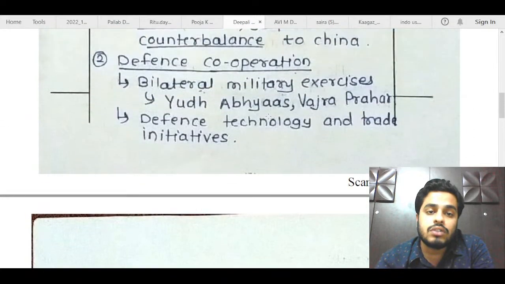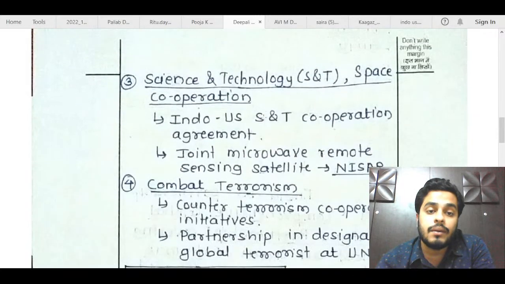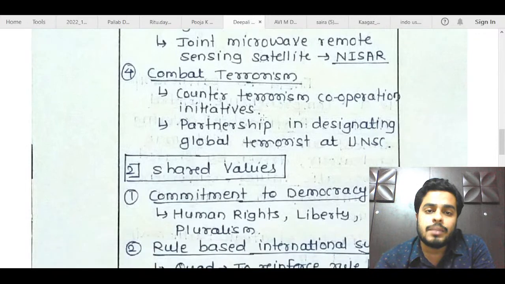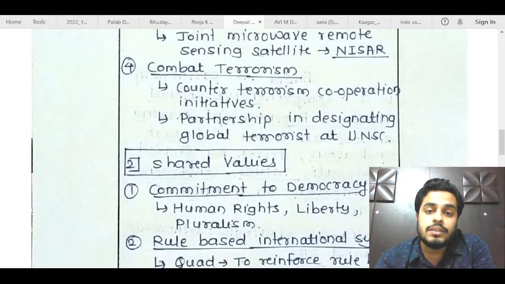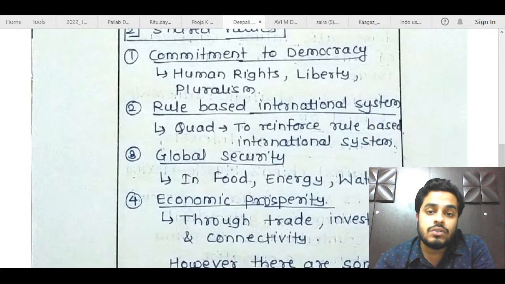Defense cooperation: talk about those defense agreements, because the US very hardly signs all those agreements with every country. Those quartet of agreements are why India-US defense cooperation has moved on to a higher notch. So you can talk about those, like LEMOA, COMCASA, those things you can mention here, Dipali. S&T and space cooperation is fine. Combating terrorism is also fine. Climate change could have been mentioned here because climate change is a very emerging issue and it gives a different dimension to the answer. Shared values is also good.